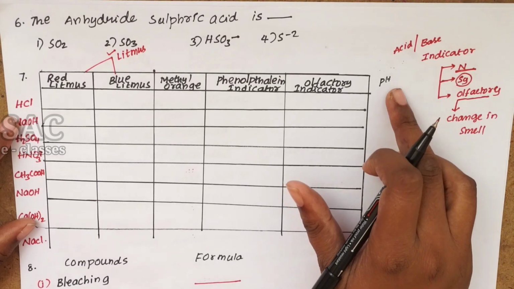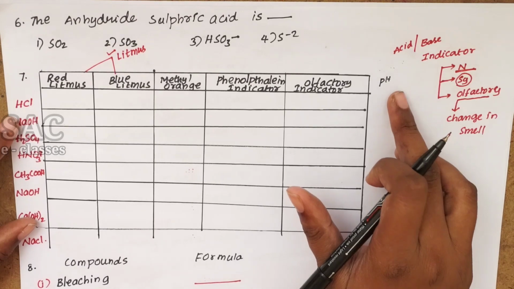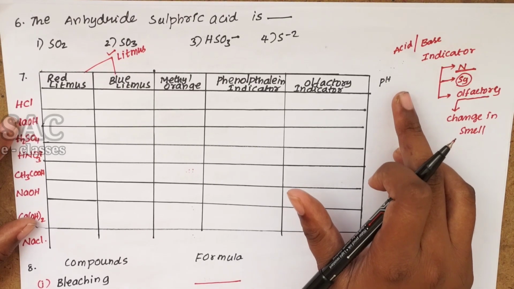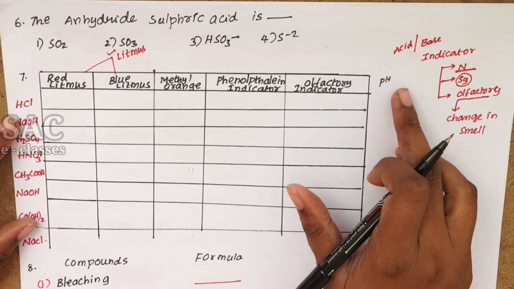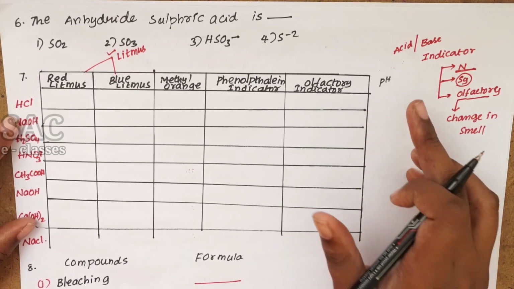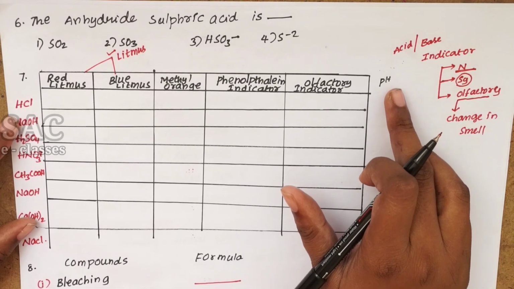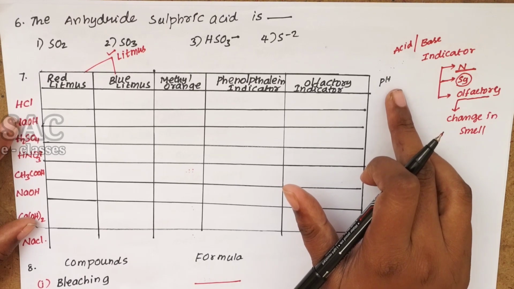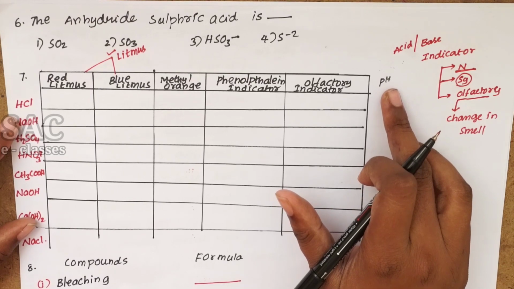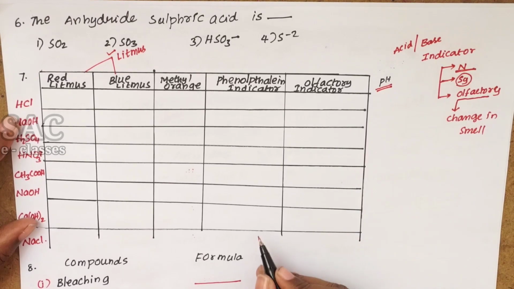But pH not only tells whether it's an acid or a base, it tells about its strength also, whether it is strong or weak, and how strong, how weak. That means the strength of a substance can also be identified with the help of pH. That's why pH is called universal indicator.